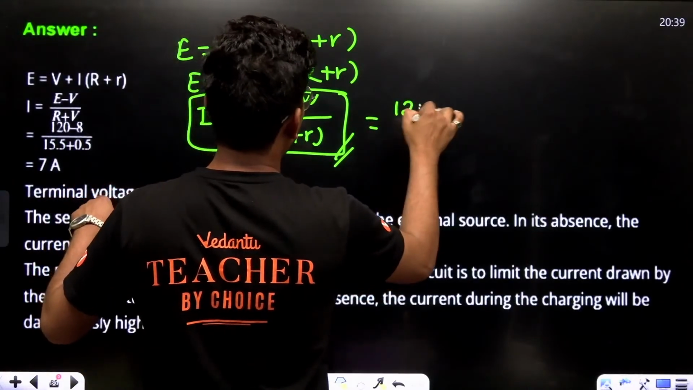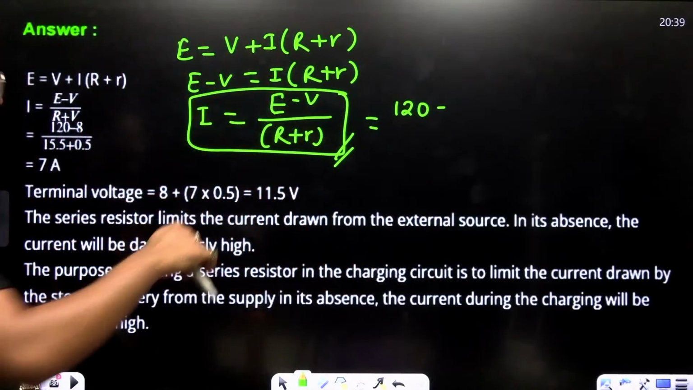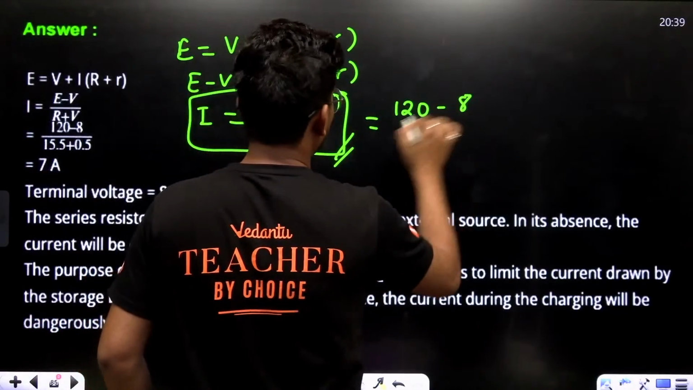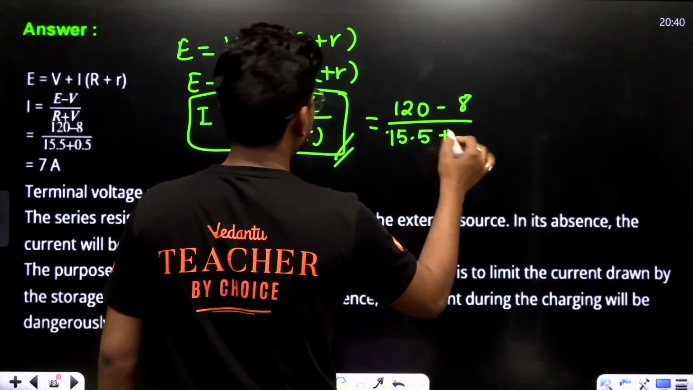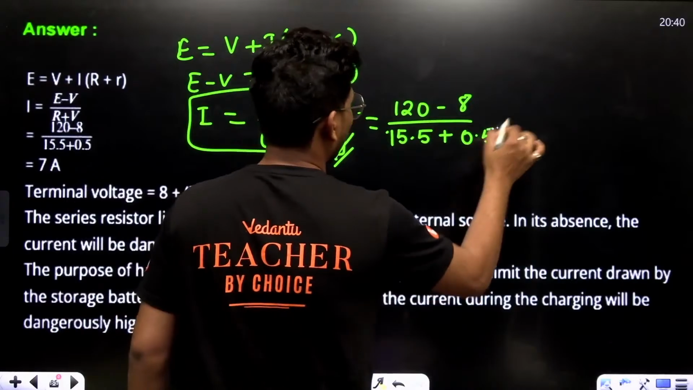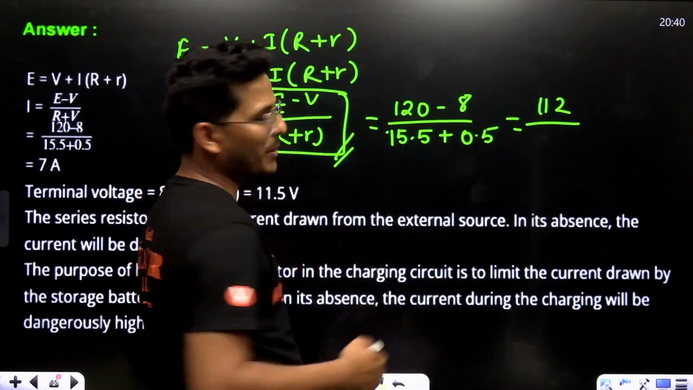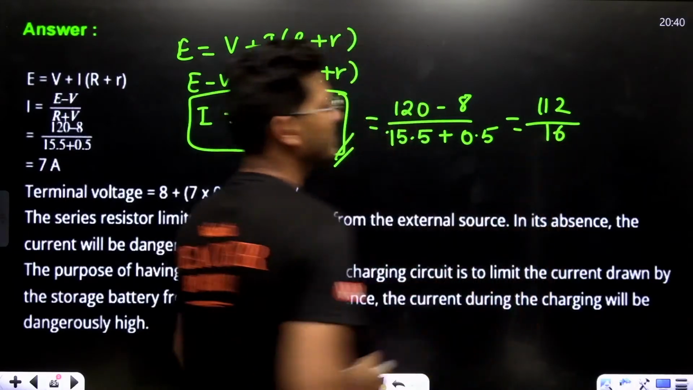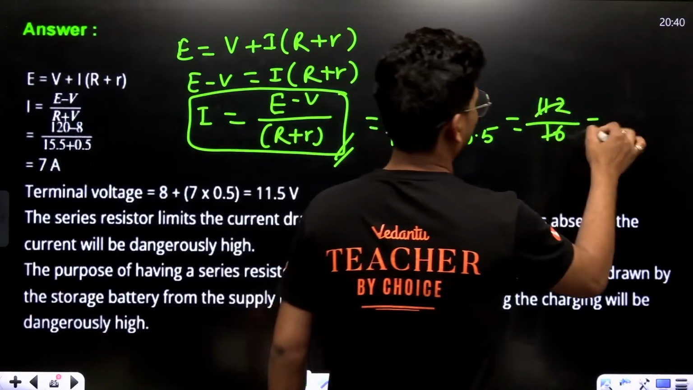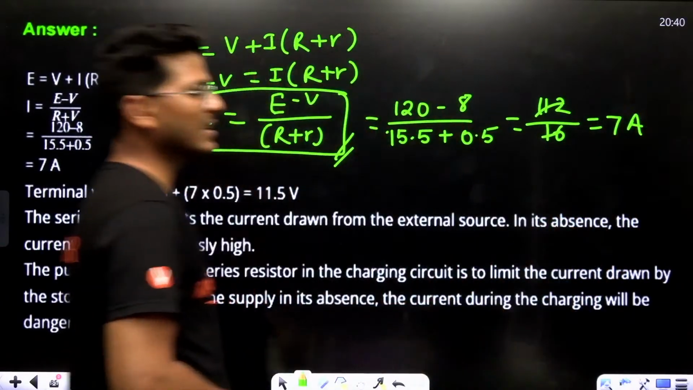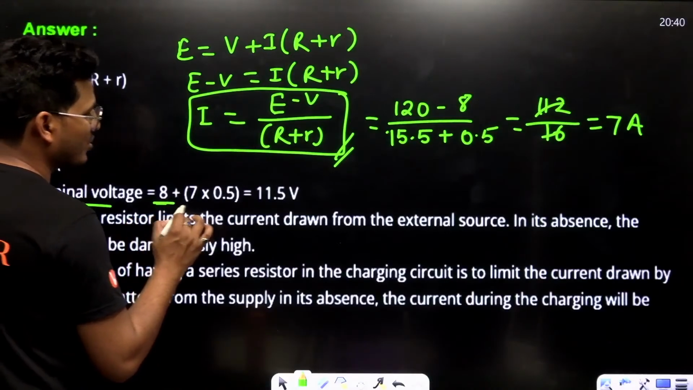EMF is 120, the potential difference is 8, upon resistance 15.5 plus internal resistance, given as 0.5. 120 minus 8 is 112, and 15.5 plus 0.5 is 16. 112 upon 16 is 7, that is 7 ampere. So terminal voltage is basically 8 plus 7 into 0.5.